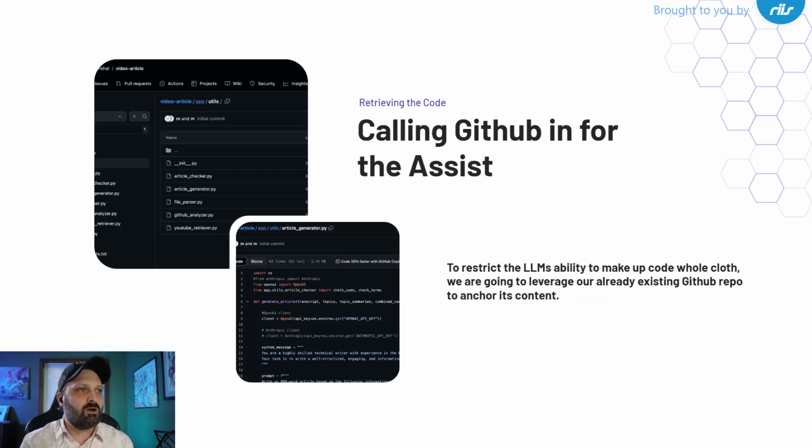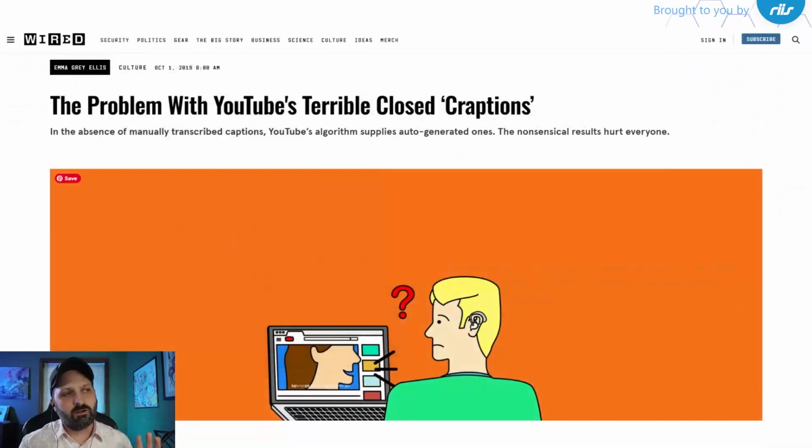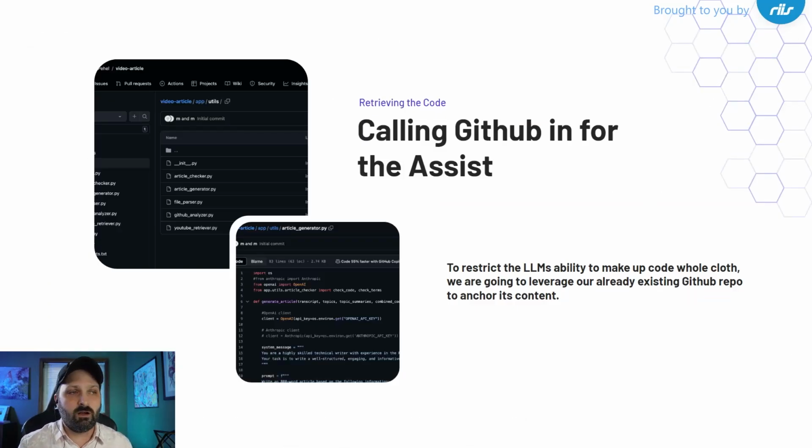All right, so why GitHub? Why are we using GitHub at all? Well, our YouTube captions, that's where our transcript texts are coming from, are known as craptions because they generally are not good at proper nouns. They make up weird things. They're going to give you answers like the pork example we saw before. So to kind of curb that, our code is probably the most sensitive piece of information in our entire output that we're looking for. So that's why we're keeping the code separate from that, and we're doing its own call.